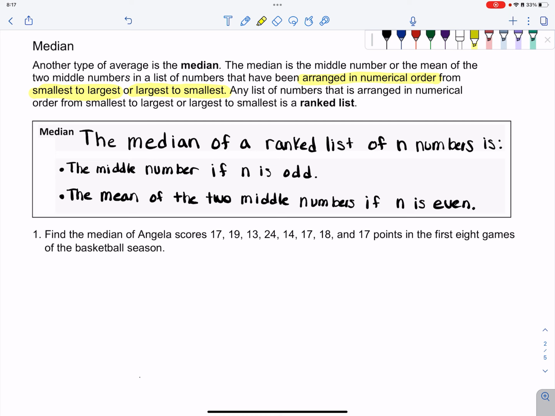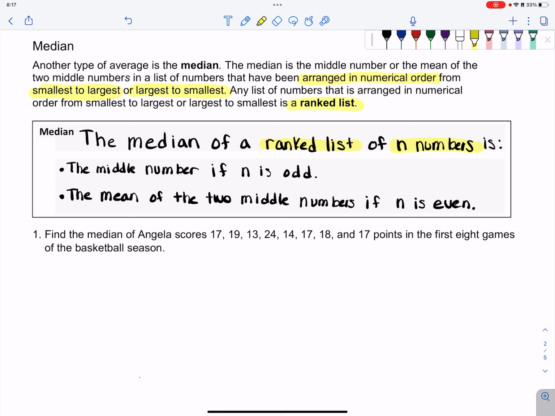I usually will rewrite numbers smallest to largest because that's how my brain usually works to understand and comprehend what I'm dealing with. This is what we call a ranked list, the formal term for having the numbers ordered from smallest to largest or largest to smallest. So now our median of a ranked list of n numbers is one of two things depending on if we have an even or an odd amount of numbers.